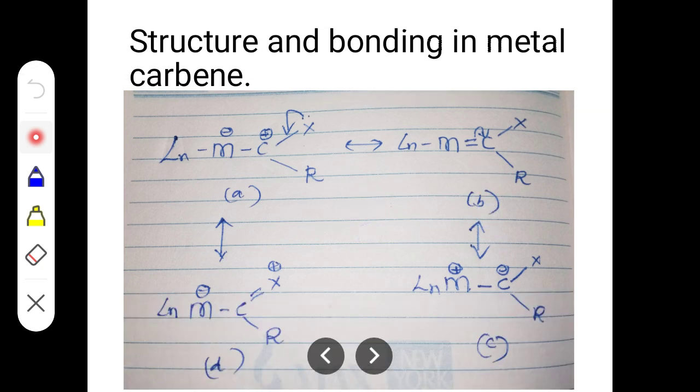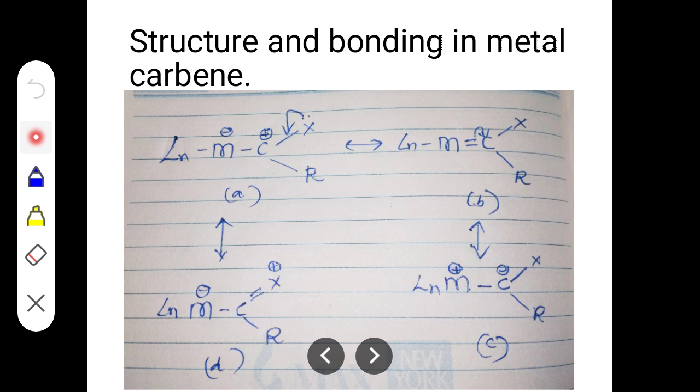Now if you move the pi bond to the carbon side, what happens? The carbon will get the negative sign and a positive charge will be developed on the M, correct? If you move in the opposite direction, this structure is obtained when you move the pi electron to metal side. So if you move the pi electron to this side, you will get this structure, right? The negative charge will be on the carbon.